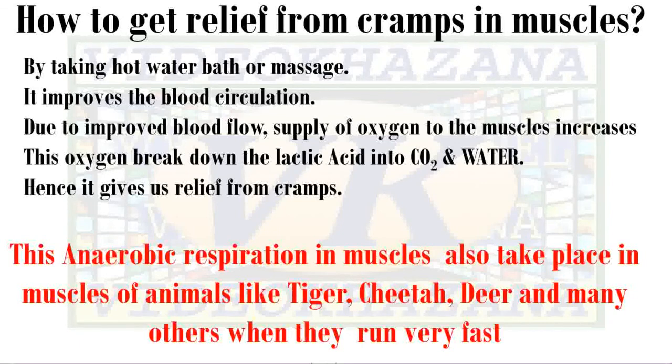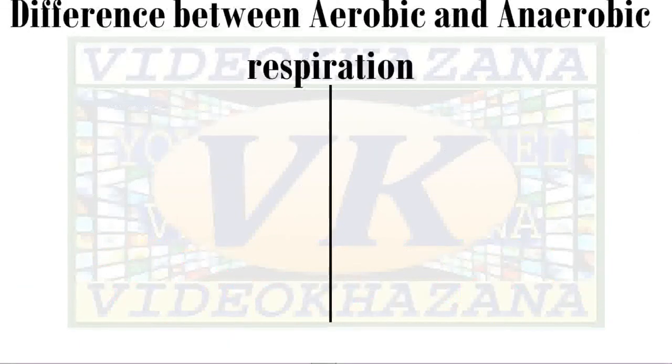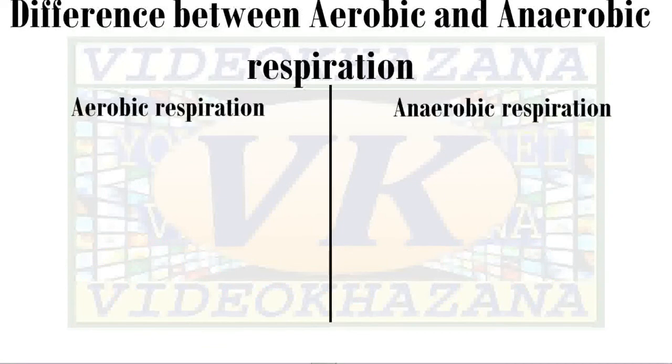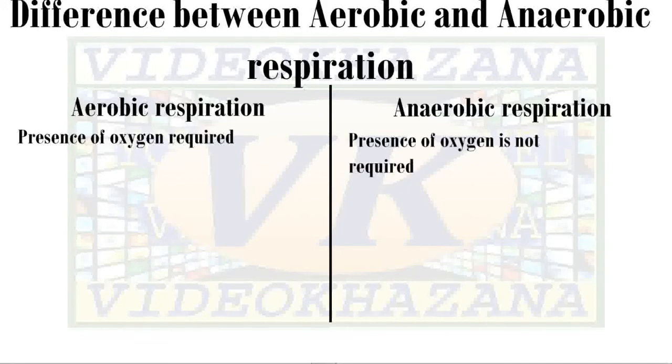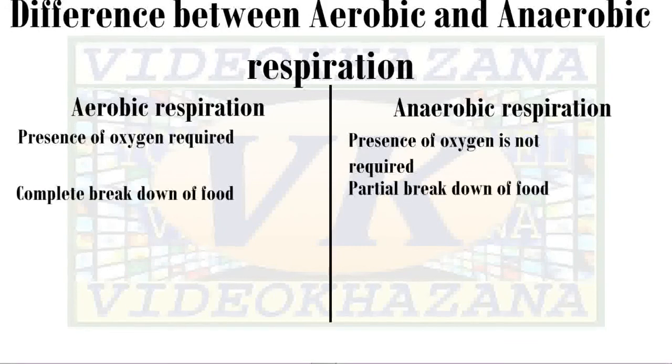Here I am showing you the difference between aerobic and anaerobic respiration. Aerobic respiration occurs in the presence of oxygen, and in the absence of oxygen, anaerobic respiration occurs. Complete breakdown of food occurs in aerobic respiration, and in anaerobic respiration, partial breakdown of food.